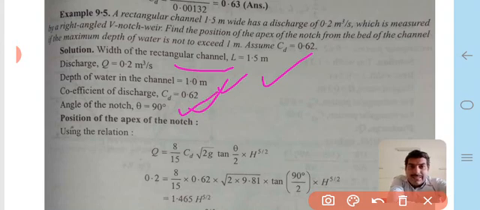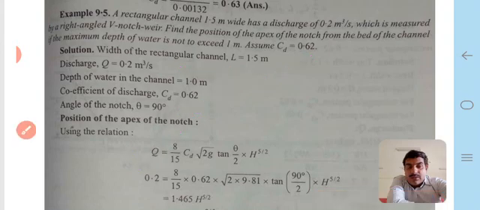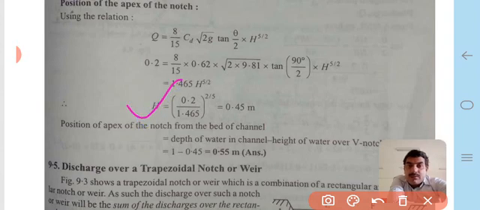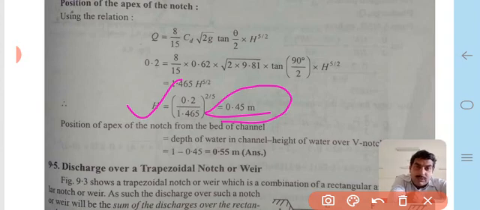Now using the relation Q = 8/15 Cd √(2g) tan(θ/2) H^(5/2), and putting in all the values of this terminology, H is calculated to be 0.45 meter, which is the value of capital H. Now the position of the apex of the notch from the bed of the channel is equal to the depth of water in the channel minus the height of water over the V notch, that is 1 minus 0.45, equal to 0.55 meter, which is the height of the apex of the notch.